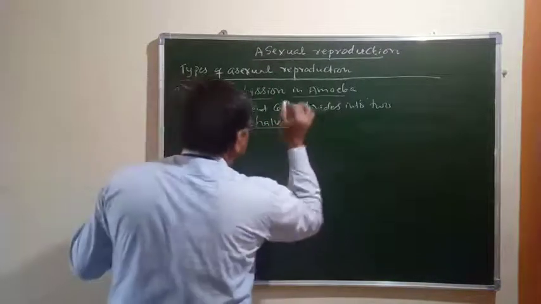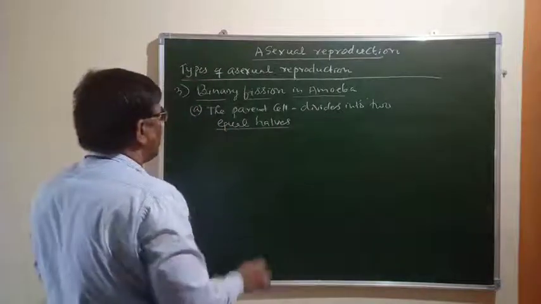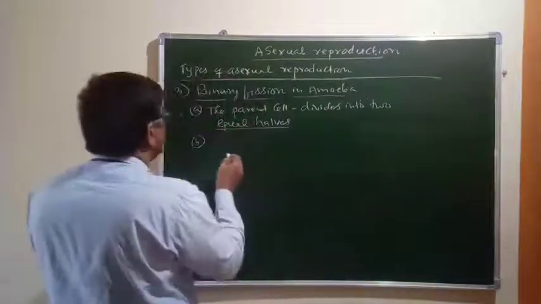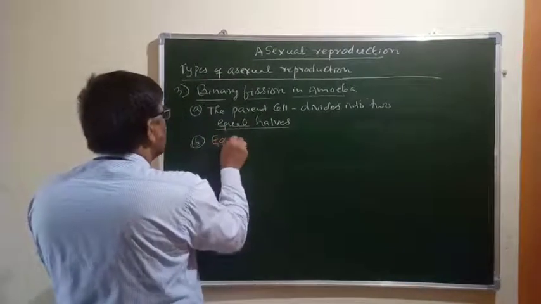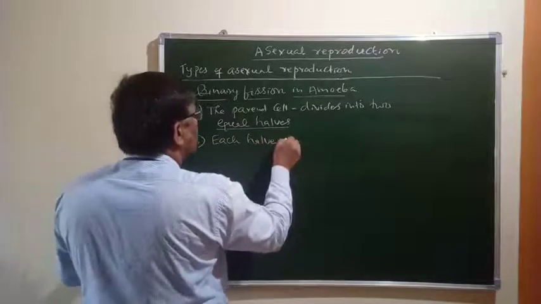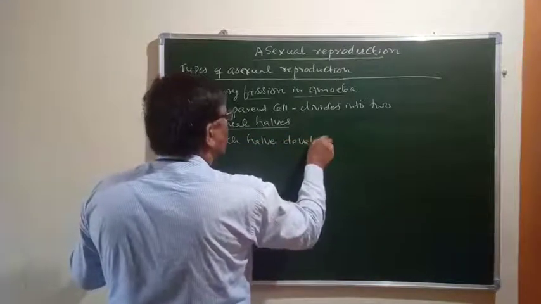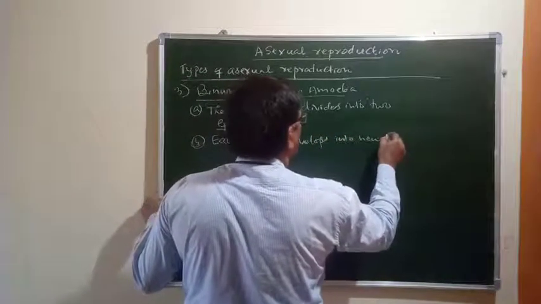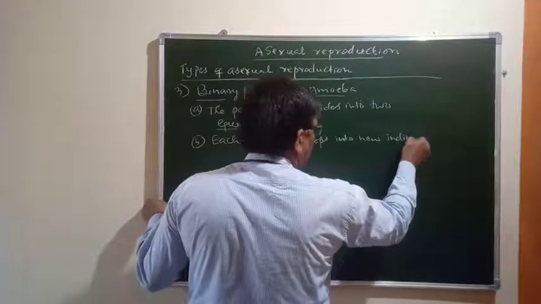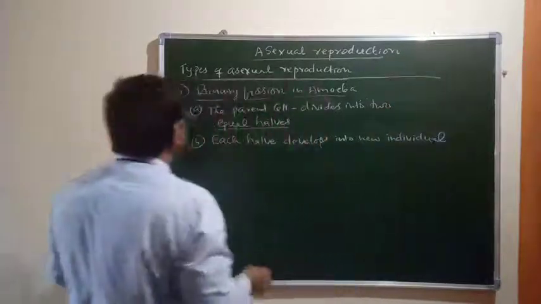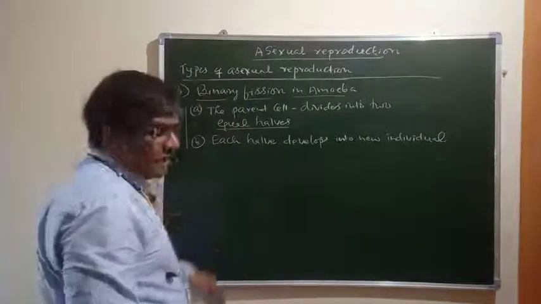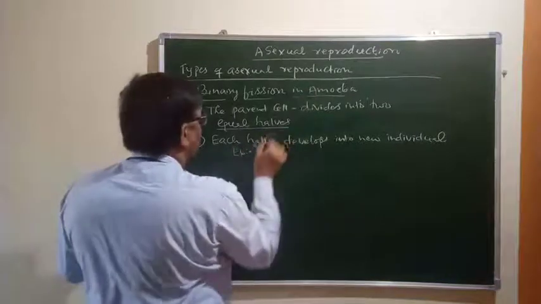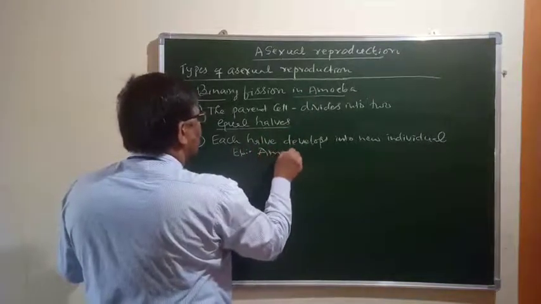Parent cell divides into two equal halves, two equal parts, and each half develops into a new individual. So that reproduction is completed, and this occurs in the case of, as we have already mentioned in the example, amoeba.